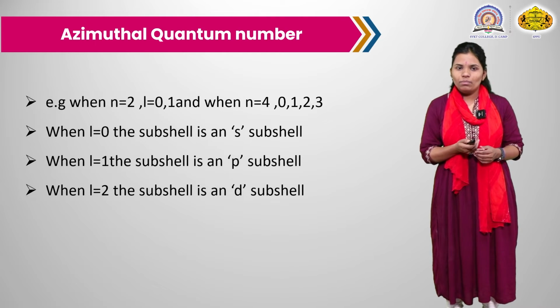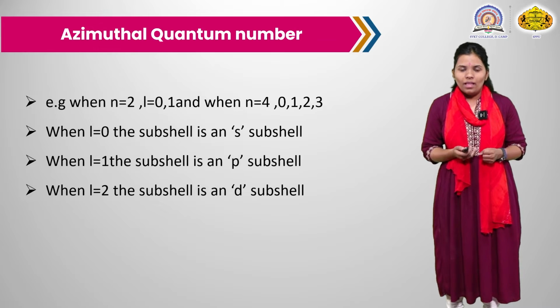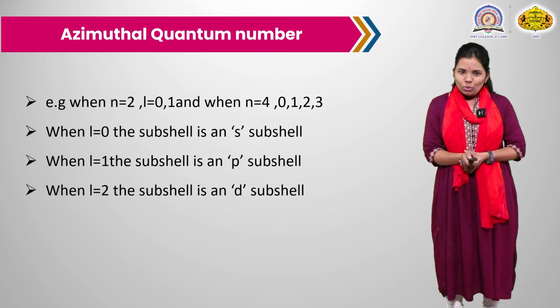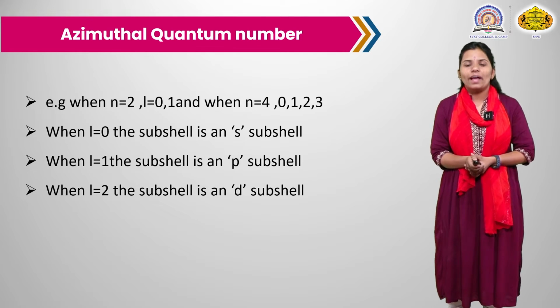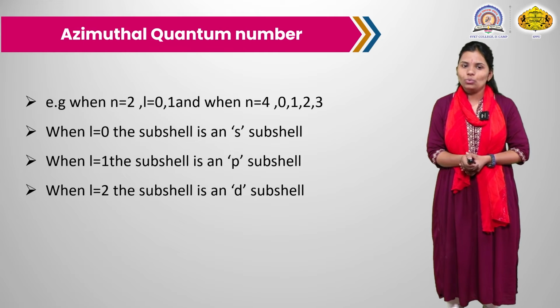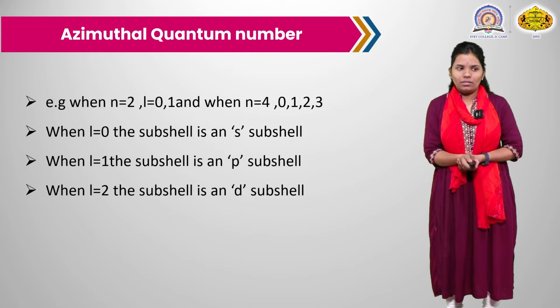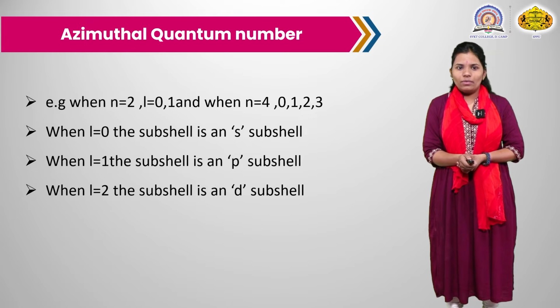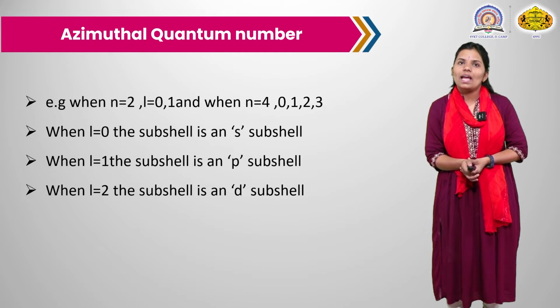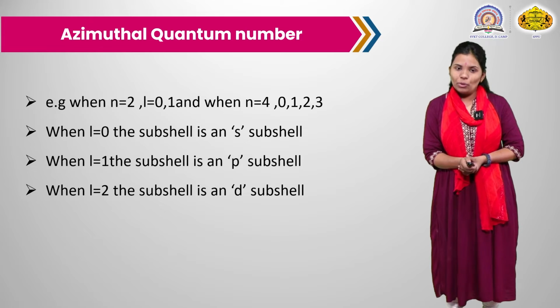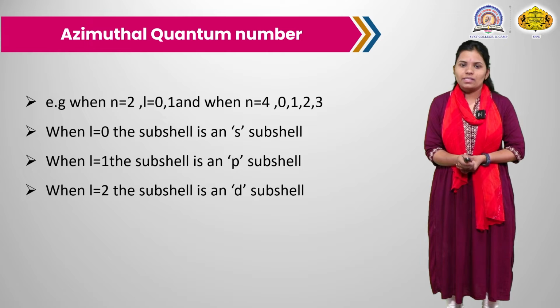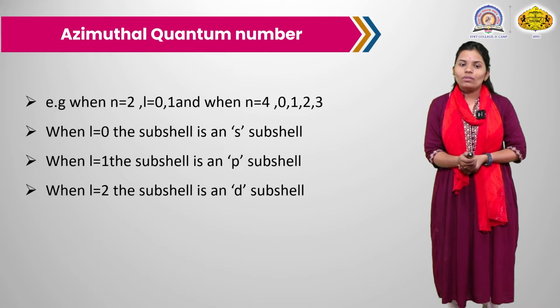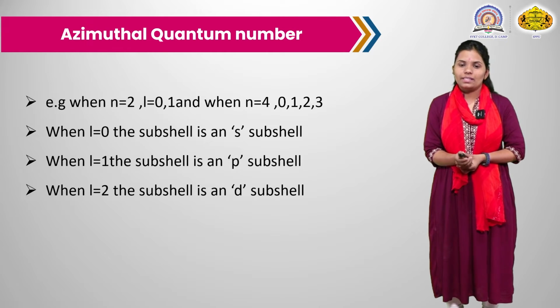Here are some examples for the azimuthal quantum number. If I take the value of n equal to 2, L ranges from 0 and 1. When n equal to 4, the value of L is 0, 1, 2, 3. When L equal to 0, the subshell is S. When L equal to 1, the subshell is P. When L equal to 2, the subshell is D. One more, when L equal to 3, the subshell is F.